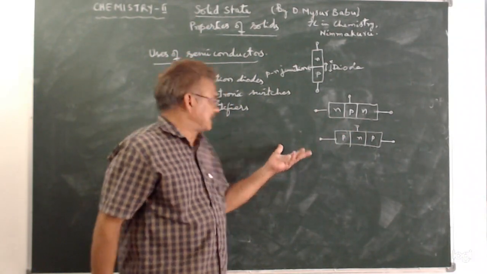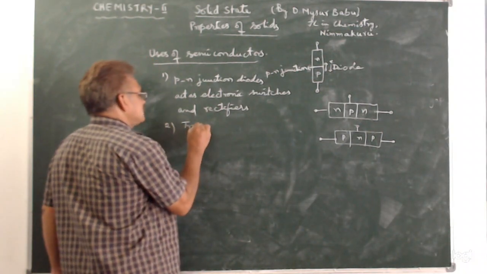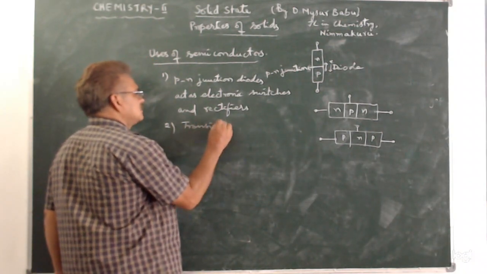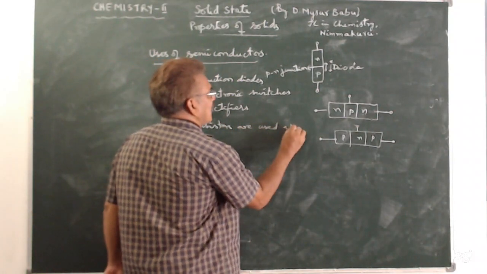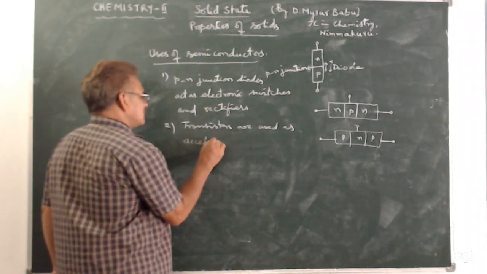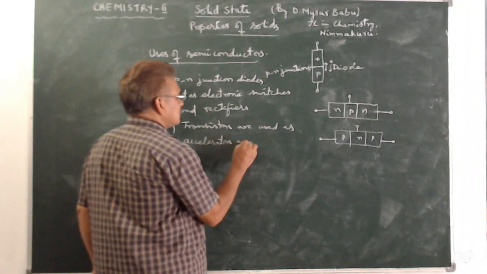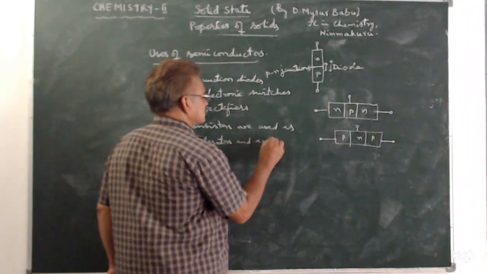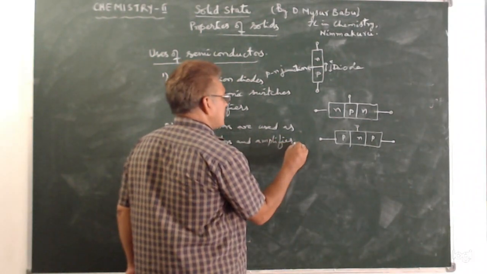Next, what are the uses of transistors? Transistors are used as accelerators, and also amplifiers. What is meant by an amplifier?